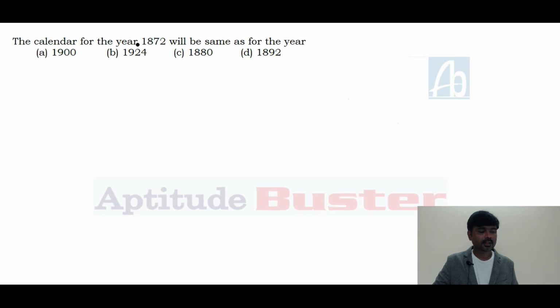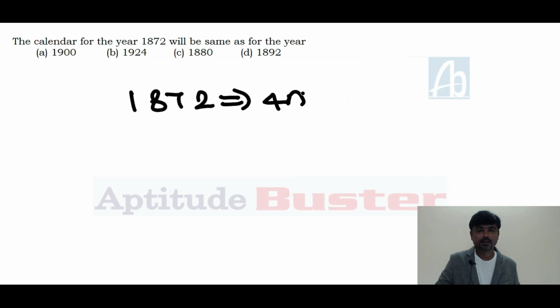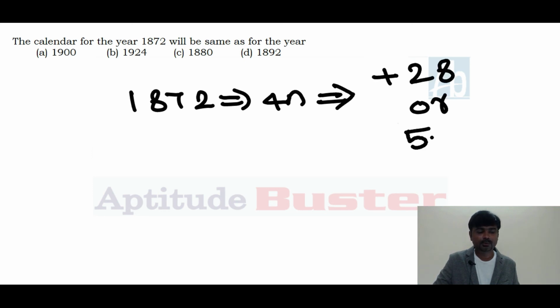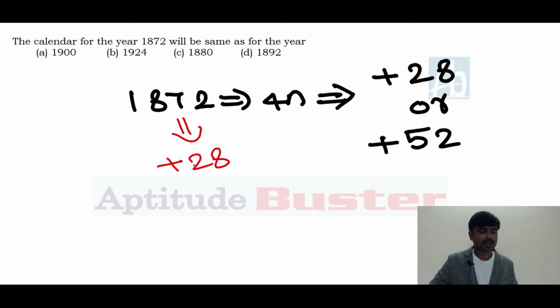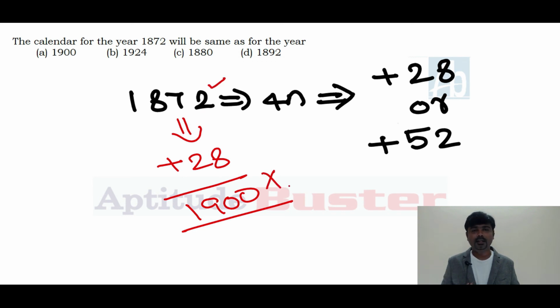Next, the calendar for the year 1872 will be same as for the year... 1872 is in the form of 4n. I told you already, you need to add either 28 or 52, right? In this case, if I add 28 to this, we get 1900. 1872 is a leap year, but 1900 is not a leap year.